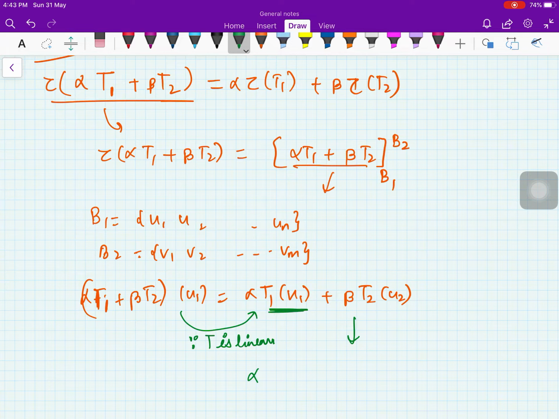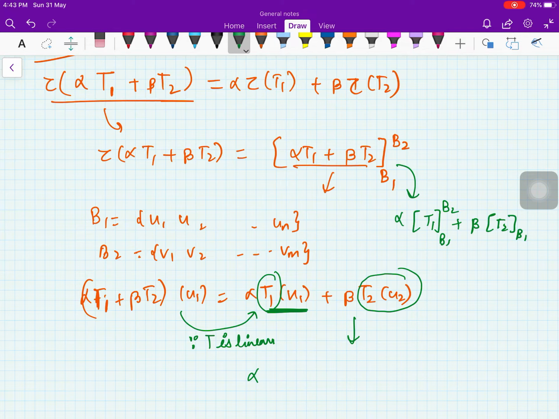From here you can get that this is the first column of the matrix representation of T1 with respect to bases B1 and B2, and this is the first column of the matrix representation of T2 with respect to the bases B1 and B2. So you can actually prove that very easily. This is alpha into T1 B1 B2 plus beta into T2 B1 B2, right? So this is nothing but alpha into tau of T1 plus beta into tau of T2.